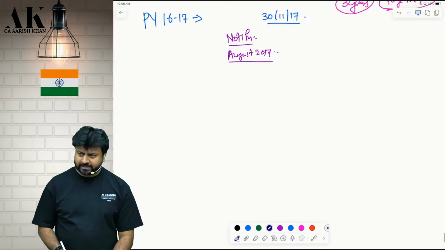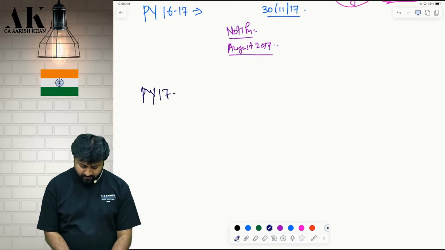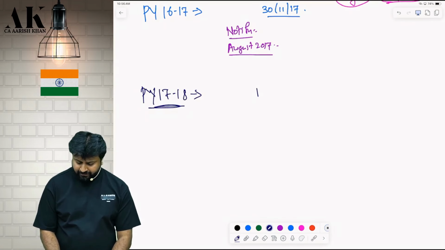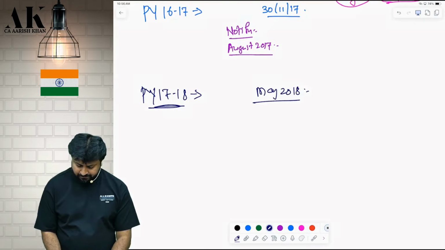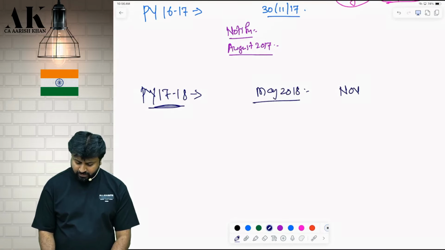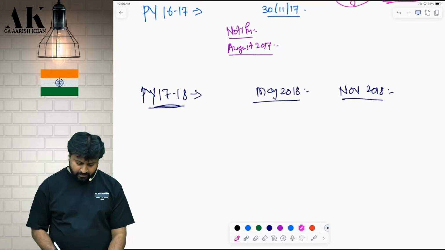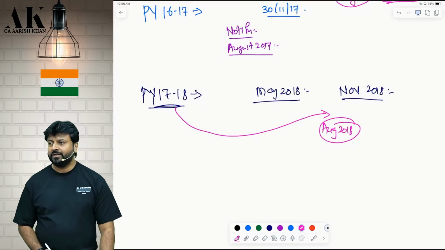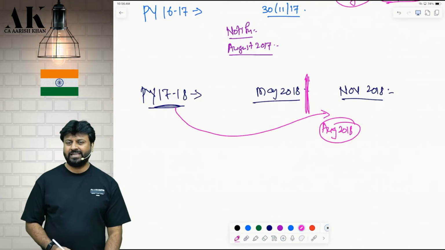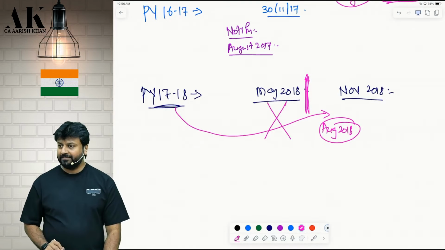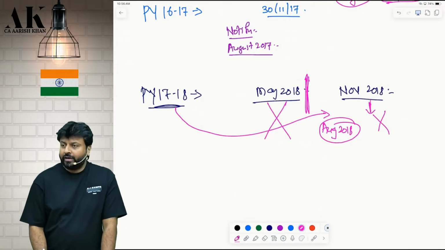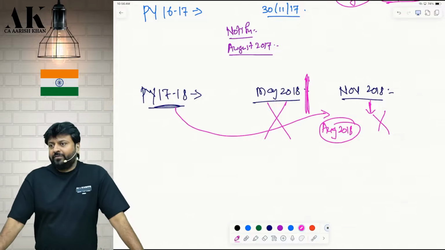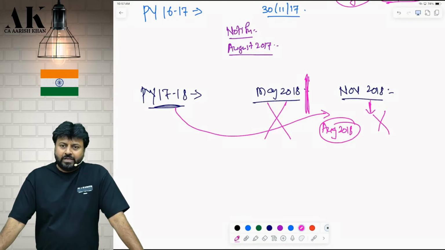So what used to happen after 17-18? Previous year 17-18, for example, would be followed by May 2018 students and November 2018 students. Now CBDT is notifying this rule in August 2018, that is after the May exams. So for May it is not applicable. For November also it is not applicable, because only amendments up to 6 months prior are applicable for the exam. Are you clear?